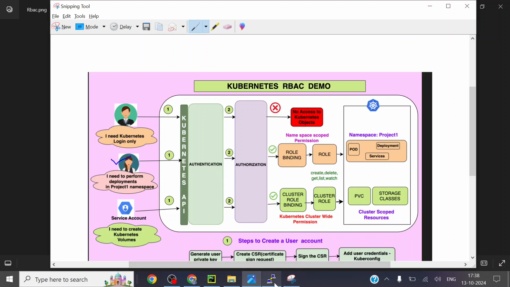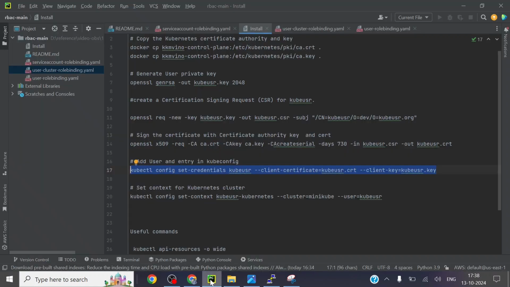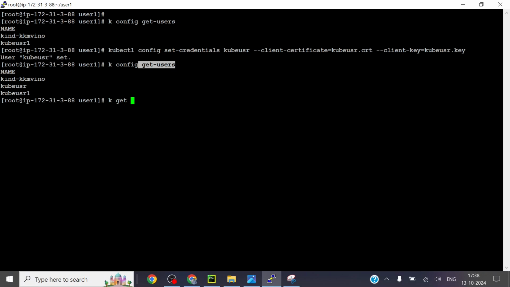Now I need to put the entry in the kubeconfig. Again, I am assuming that you have a basic concept of kubeconfig. If you don't, please refer to my other videos. I will be posting a lot of videos explaining the kubeconfig. Right now I'm just going to set the context. Before that, kubectl config get contexts.